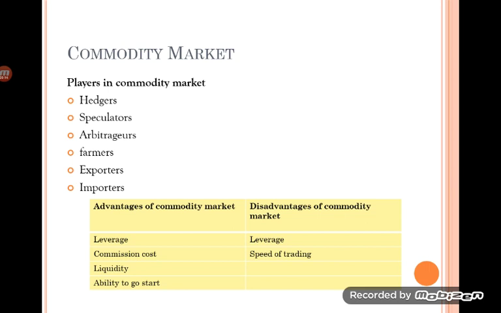A speculator is one who predicts the prices of the assets or commodities, on the basis of which they will try to minimize the risk associated with the investment. Arbitragers simultaneously buy the commodity from one market and sell it in the other. The difference between the buying and selling price is the return he is expecting. That is what the arbitragers do.